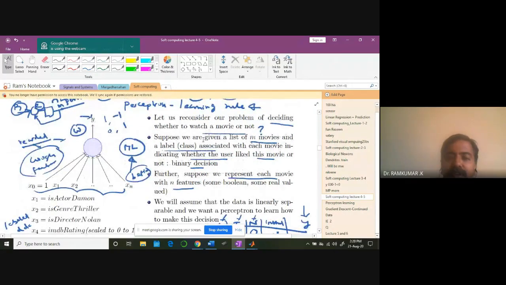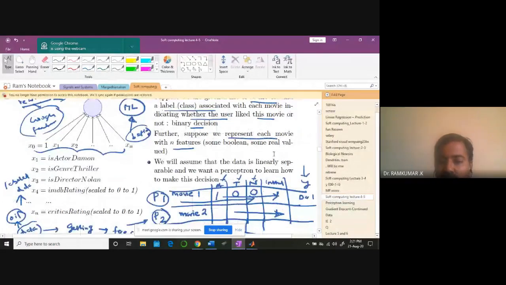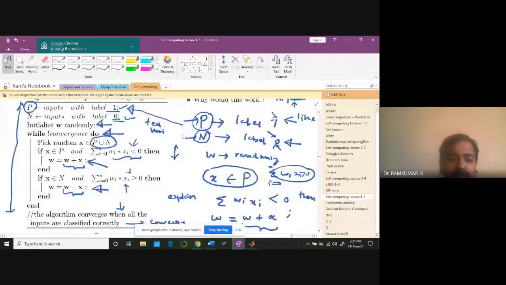So this is an example Krishna told, which we saw in the last class. Nitish Kapra's famous example, he likes this example so much. He spent a lot of time on this example. So the actor, the director, the genre, thriller, all those things you plot and you got the data, fine. Then what else did you do? You wrote the algorithm. So that's what we see.